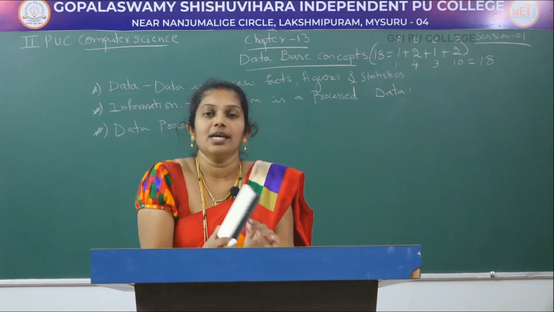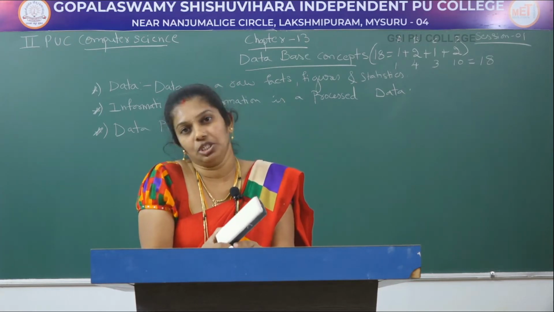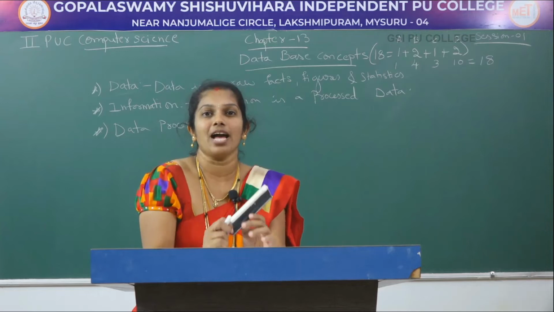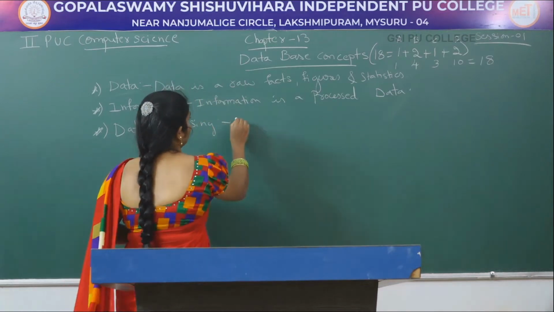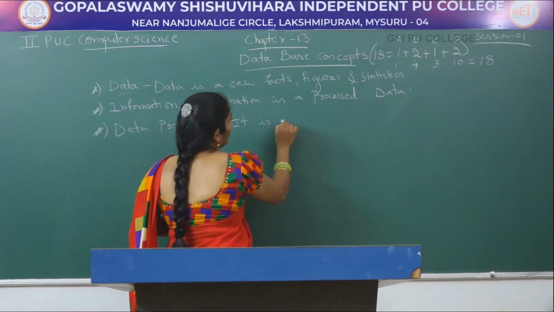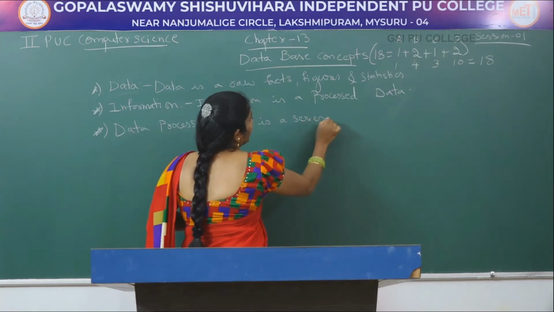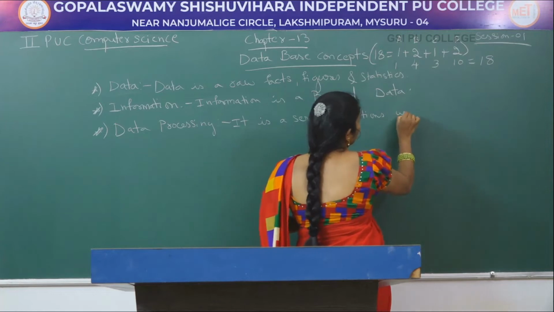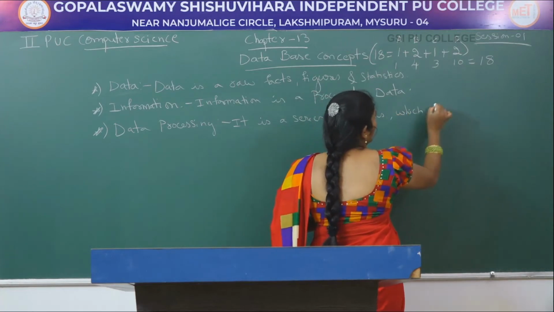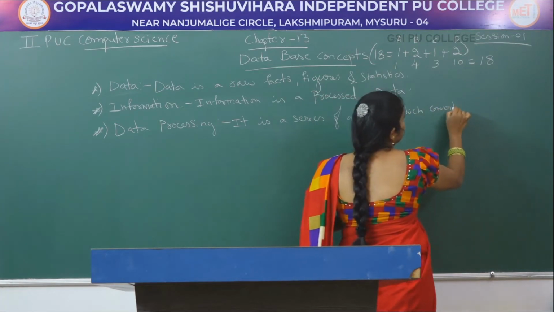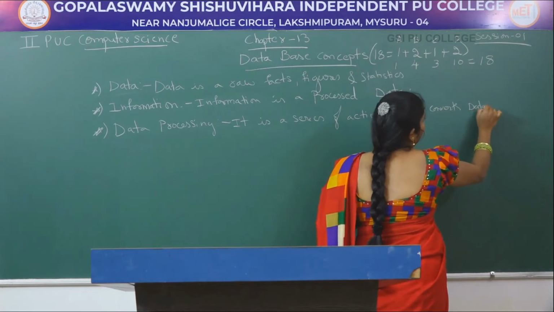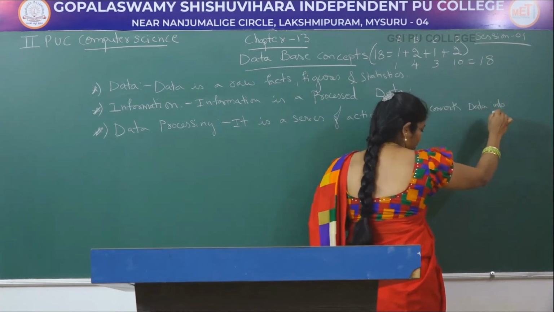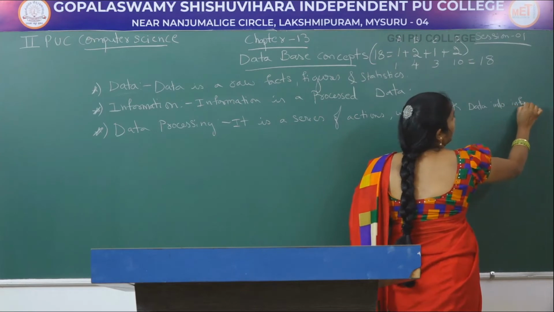It is a series of actions which converts data into information.